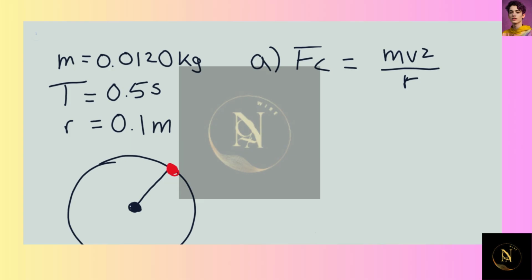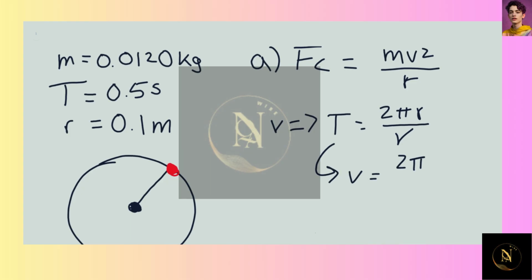Now, we're not given v in this problem, but we are given the period, and we know that T is equal to 2 pi r over v. So that can be easily rearranged to solve for v. And since we know the value of T, we can now pretty easily solve.